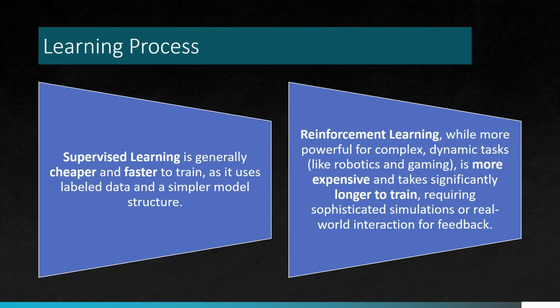While in case of reinforcement learning, it is basically dependent on a certain concept which is called the punishment and reward system. So if the AI is able to give proper responses, it is going to give it a reward. If it is not able to, then it is going to give a punishment. This is basically required for a lot of complex dynamic tasks, and reinforcement learning is basically what is used in case of DeepSeek.